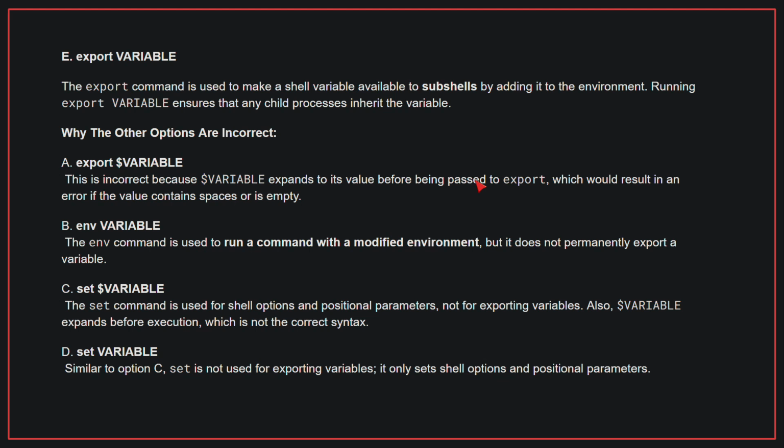B, env VARIABLE. The env command is used to run a command with a modified environment, but it does not permanently export a variable. C, set VARIABLE. The set command is used for shell options and positional parameters, not for exporting variables. Also, $VARIABLE expands before execution, which is not the correct syntax. D, set $VARIABLE. Similar to option C, set is not used for exporting variables. It only sets shell options and positional parameters. Therefore, the correct answer is E, export VARIABLE.